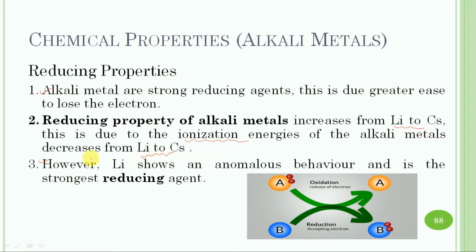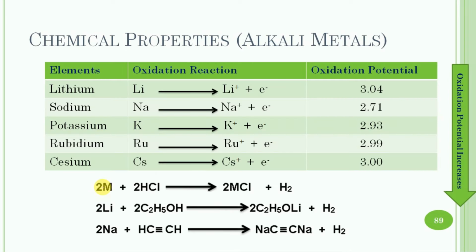However, lithium shows an anomalous behavior and it has the strongest reducing properties. Let us compare the oxidation potential of alkali metals, and it is very clear from the table.